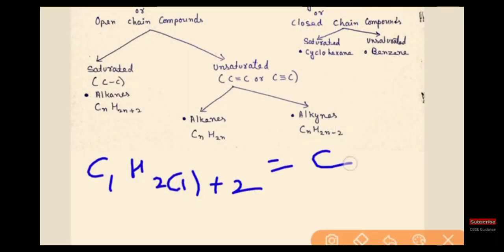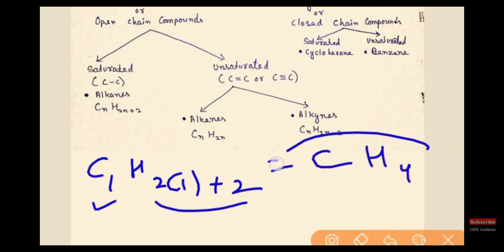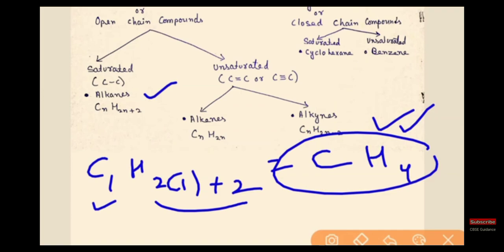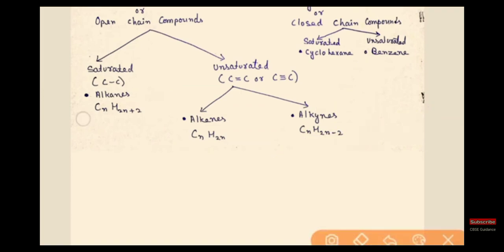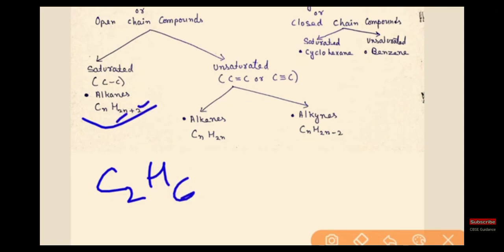For example, if n is equal to 1, C1H(2×1+2), that is CH4. This is the alkane, that is methane. Its name is methane. If in place of n you put 2, then it is called an alkene, that is ethene.